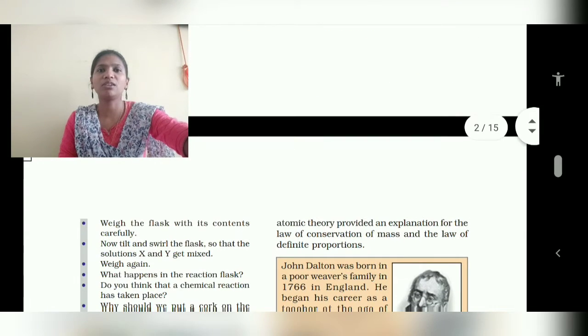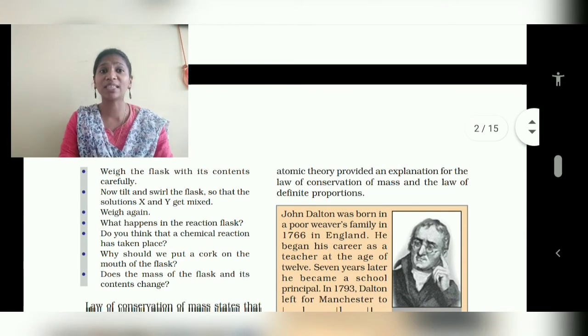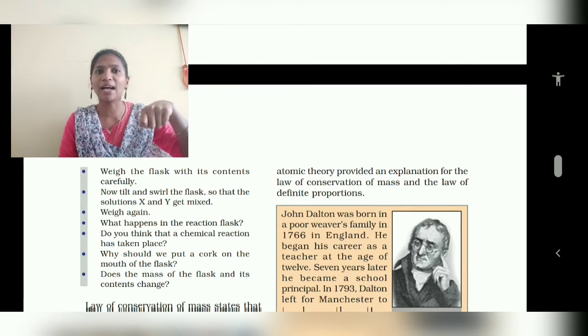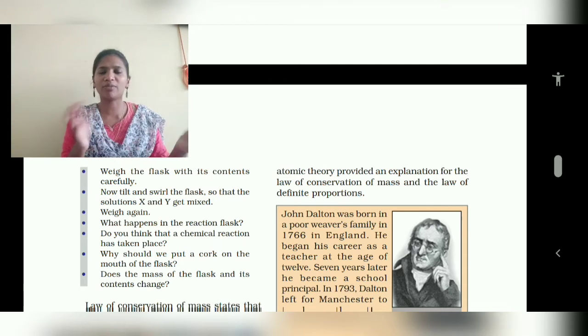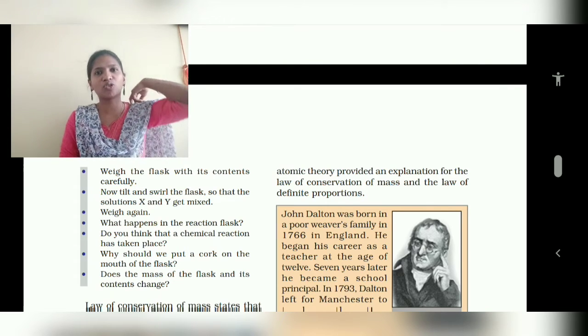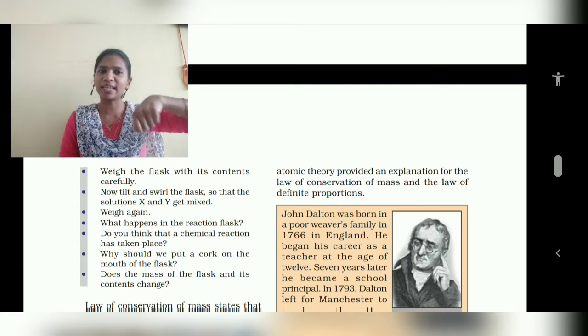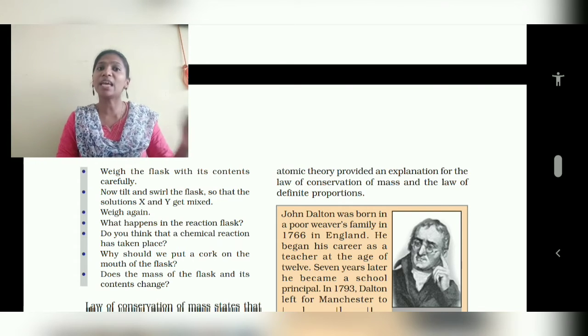Weigh the flask with its contents carefully. Now tilt and swirl the flask so that solutions X and Y get mixed. First we are weighing the flask, and after mixing we weigh it again. Weighing means seeing the weight of it. We take a glass rod or something and swirl it, that means we are mixing it. Then weigh it again.